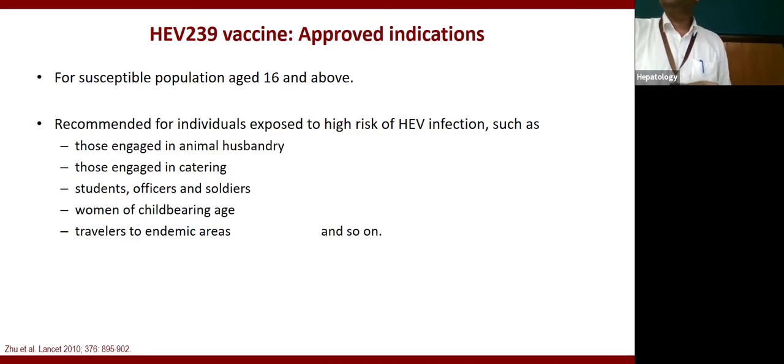So those working in high risk areas, animal husbandry, sanitation work, or sewage cleaning work, etc., it can be useful. Those engaged in catering services, officers and soldiers, where we cannot afford their illness, and women of childbearing age, because as we said, in pregnancy it causes a high risk of liver failure, jaundice and childhood death, and travelers to endemic countries because they are susceptible to infection.